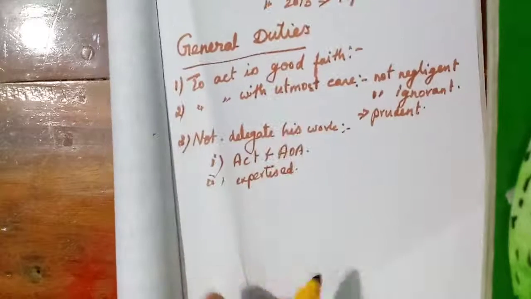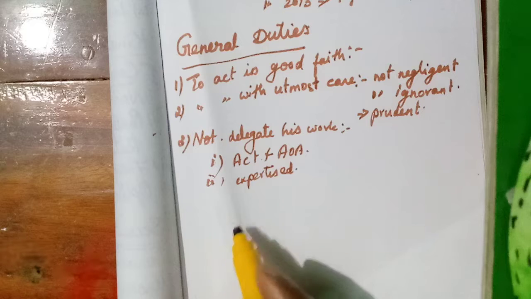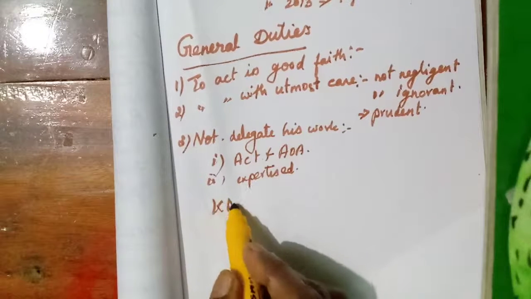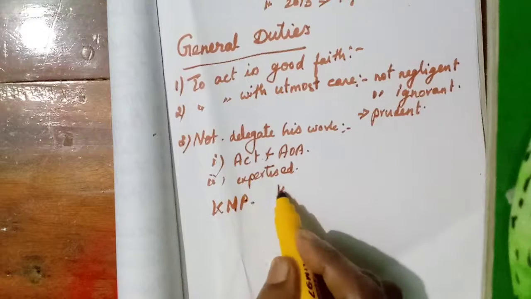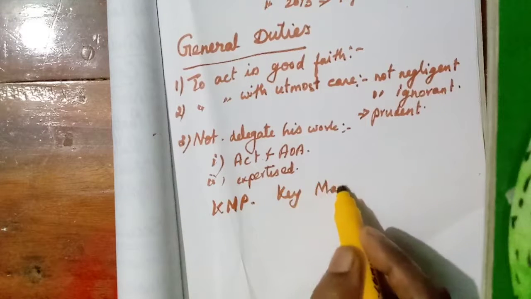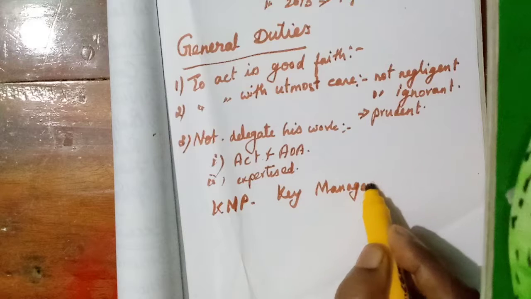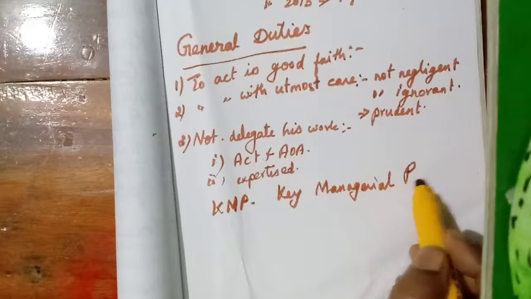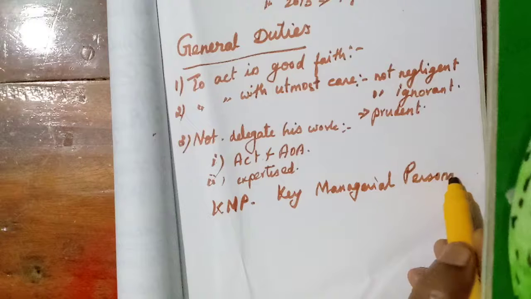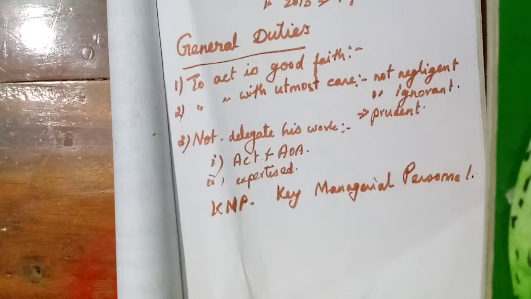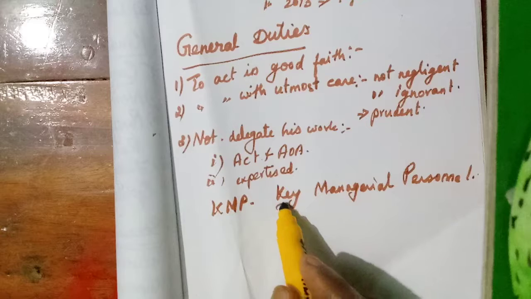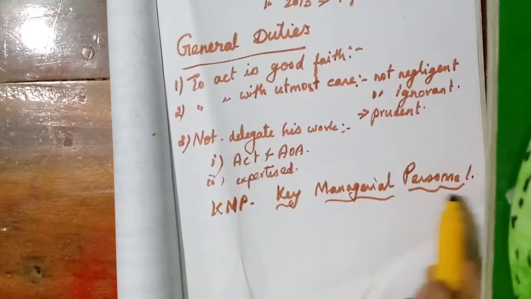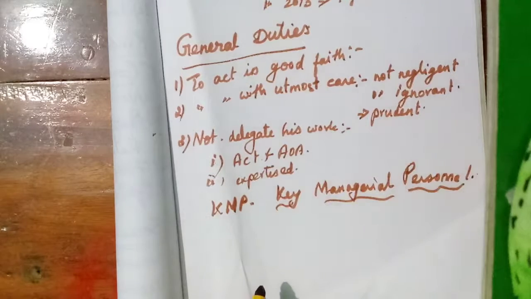Now we will learn the next heading, key managerial personnel of a company, KMP. In the previous lesson we have studied this, isn't it? Key managerial personnel is one of the new concepts that they have introduced in the Companies Act 2013.